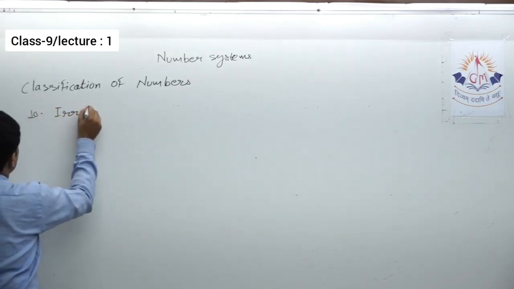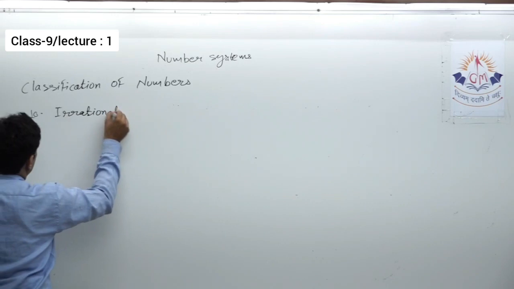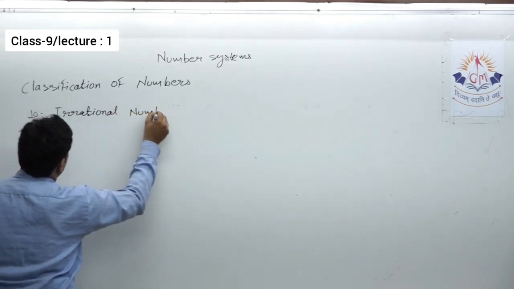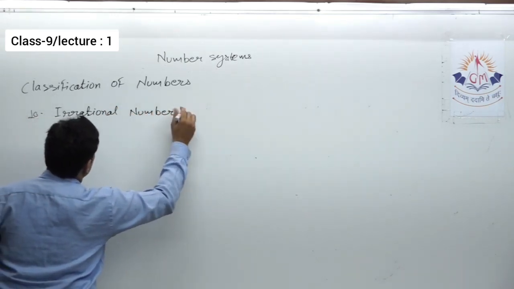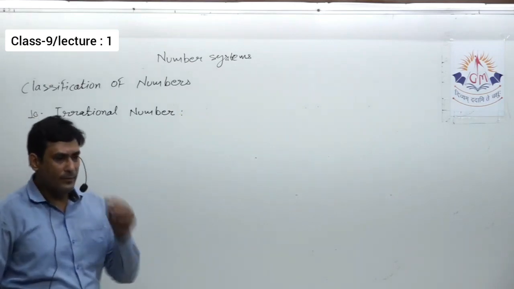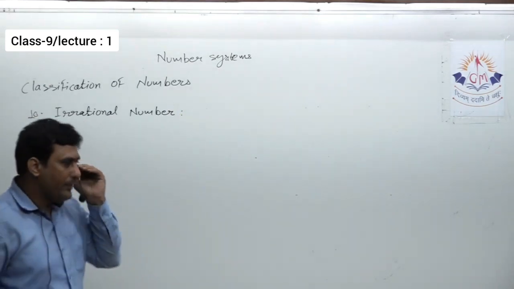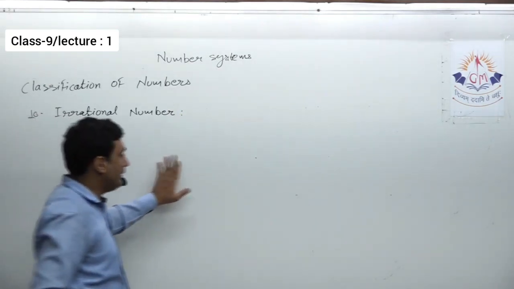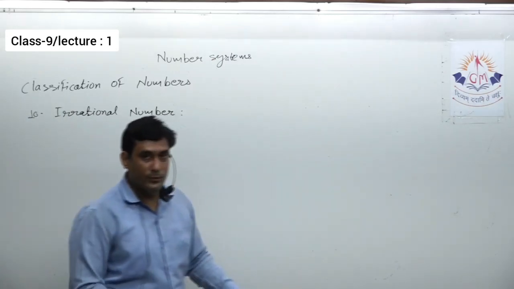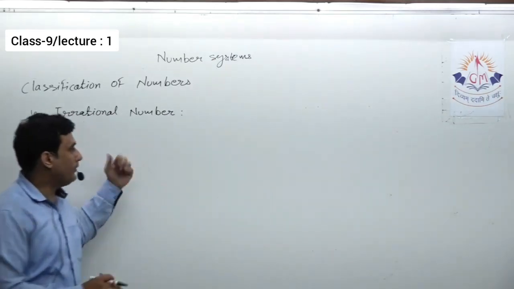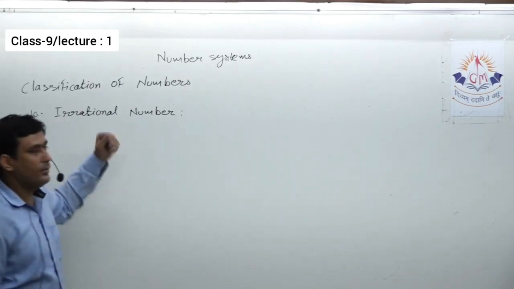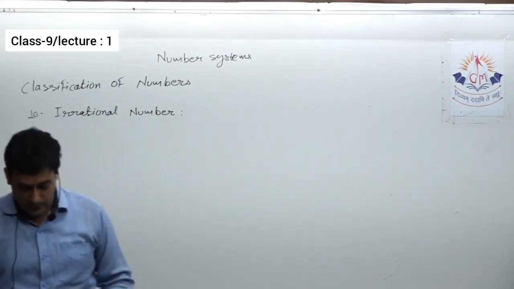Irrational numbers: here I am giving you the definition, do write it down. A number which is not rational is called an irrational number.